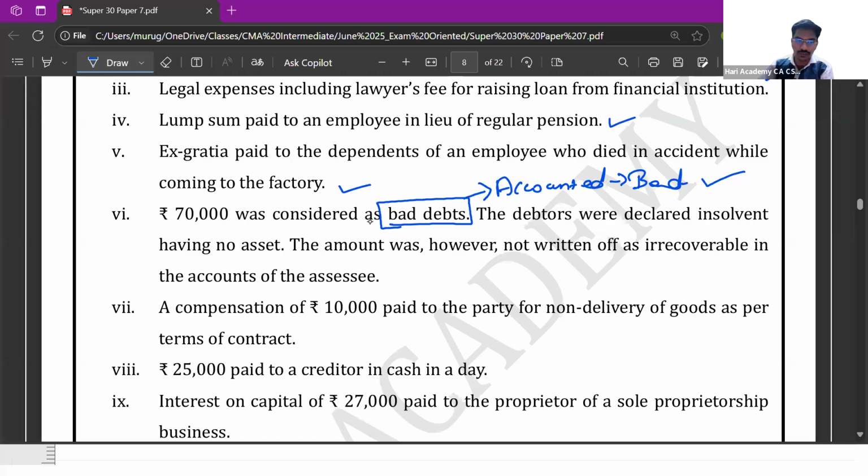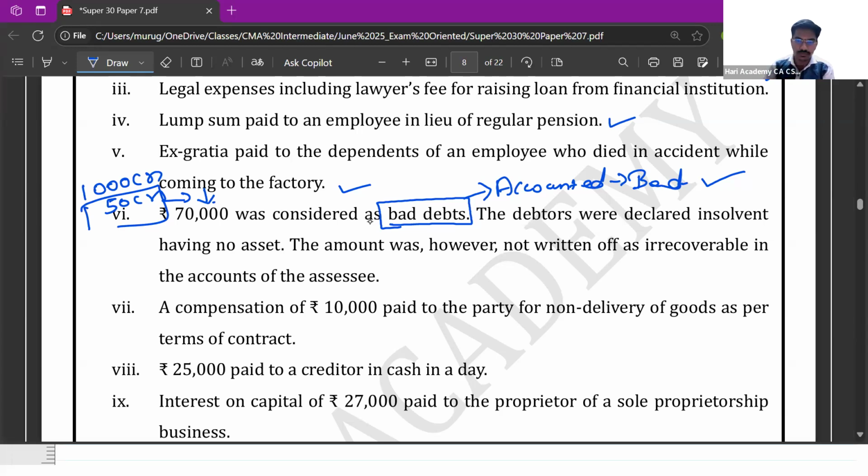Assume, for example, you have a total of 1,000 crores as debtors. Of this, you say 50 crores is bad debt and you have written this off in your books of account. Once you write off this 50 crores, whether or not it is receivable, if you write it off from your books of accounts, that is bad debt. You are not required to prove whether it is a bad debt or not.